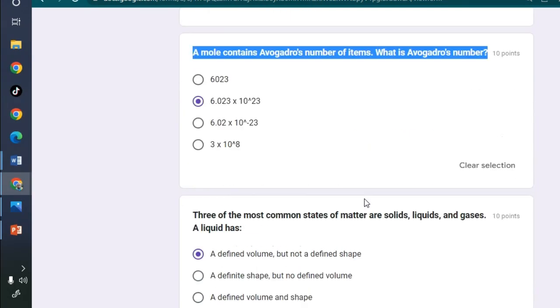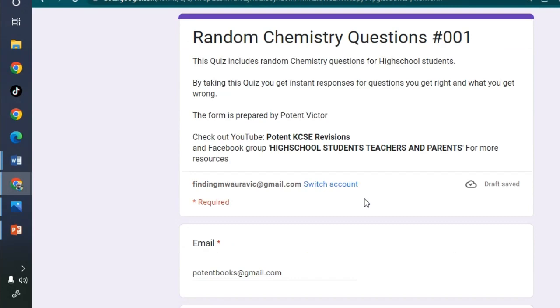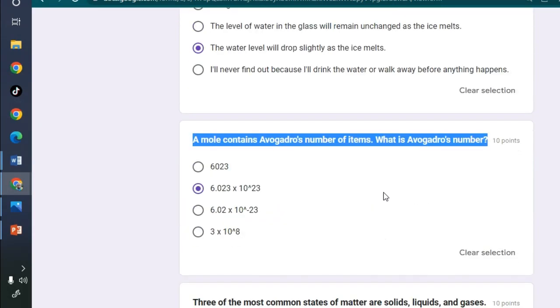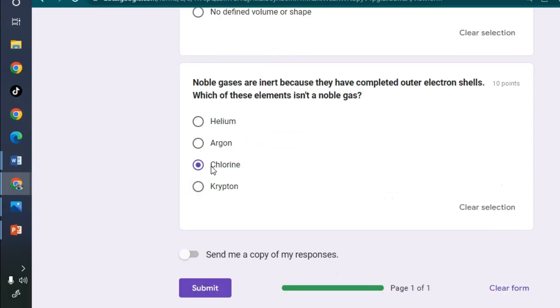However, after we have answered all our questions, I would like to intentionally change one response to be wrong so that you can understand how the responses will look when you view them. So let's change the last answer to be krypton. However, I insist. Okay, let me put argon, which I think you are more familiar with than any other.